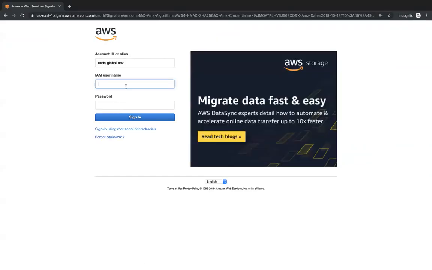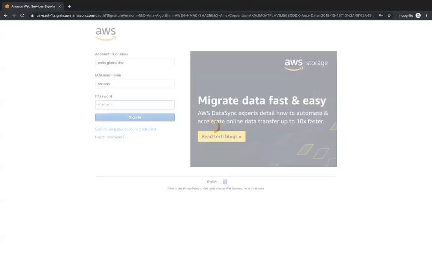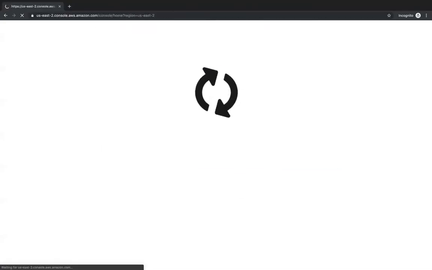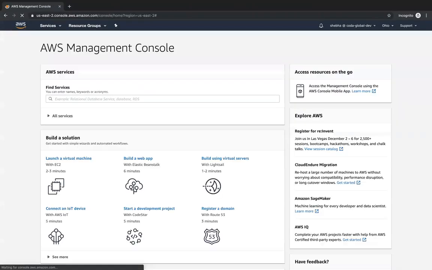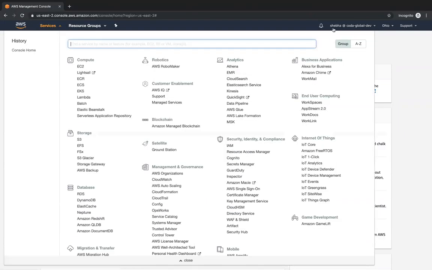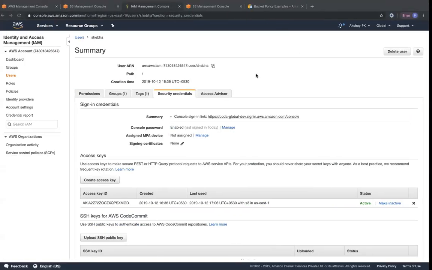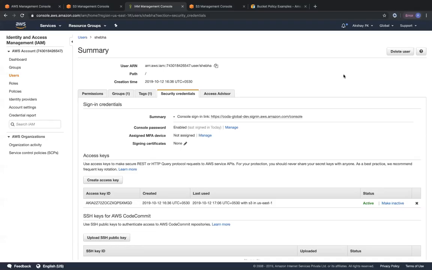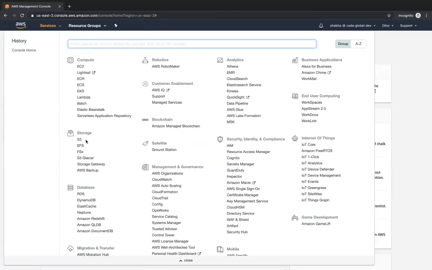So let's see right now whether it logs in. So it has logged in as Shiba because we set a custom password for her right now. But then let's go ahead and check whether she has access to S3 and to that particular bucket. Okay. So I'm just going to go ahead and click on services. So you can see that we have logged in as Shiba. And this is my AWS account, which is the root account or the owner of the AWS account. So let's go ahead and click on S3.